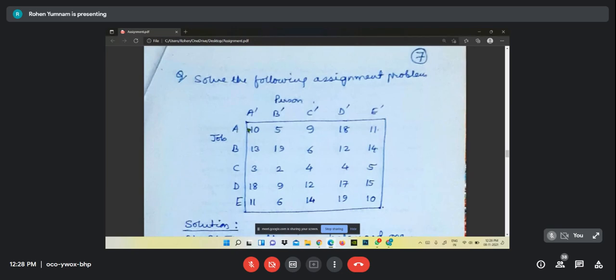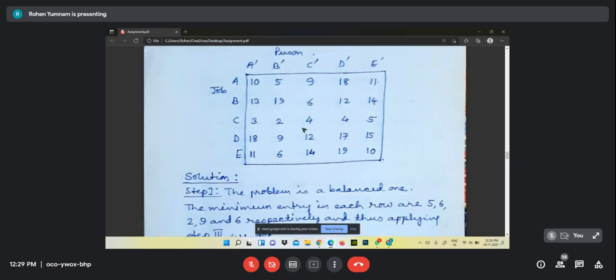5 is to be subtracted from all the elements. This will be 0. Others also will get after subtraction of the 5. And similarly for the second row, what is the smallest element? 6. And what we have to do? Subtract 6 from all the elements.